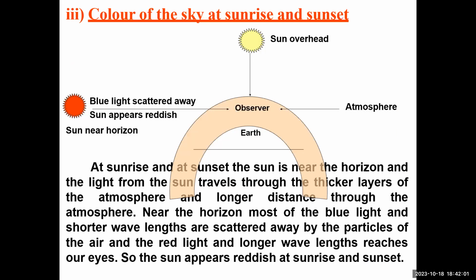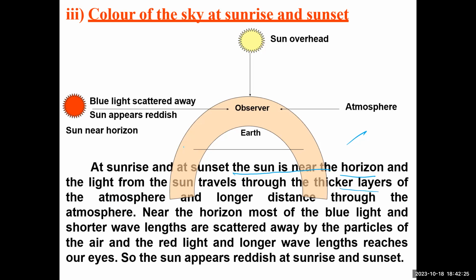So next one, the color of sky at sunrise and sunset. See now, what happens? The color of sky at sunrise and sunset. Let us see now. At sunrise and sunset, the sun is nearer to the horizon, and the light from this sun travels through the thicker layers of the atmosphere.